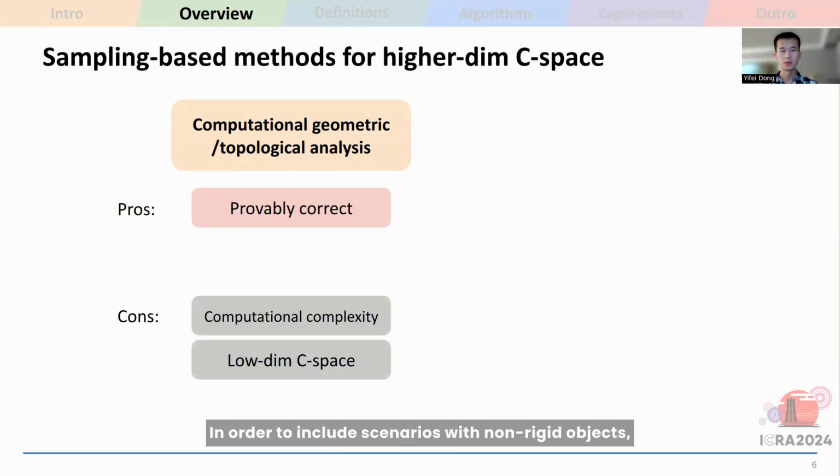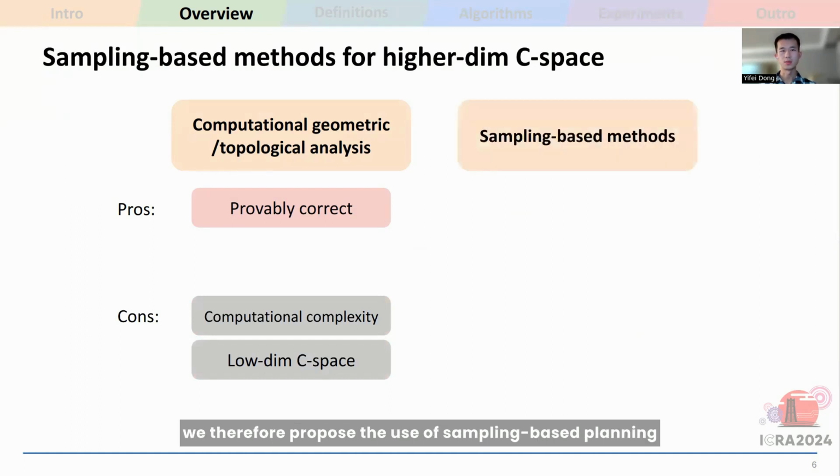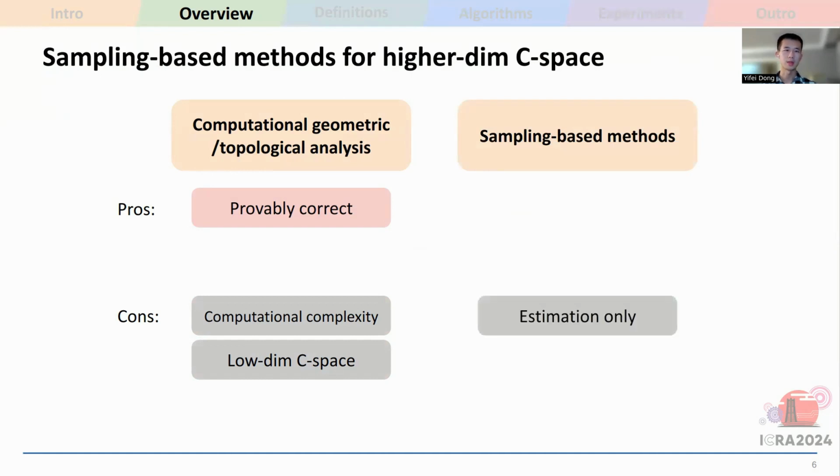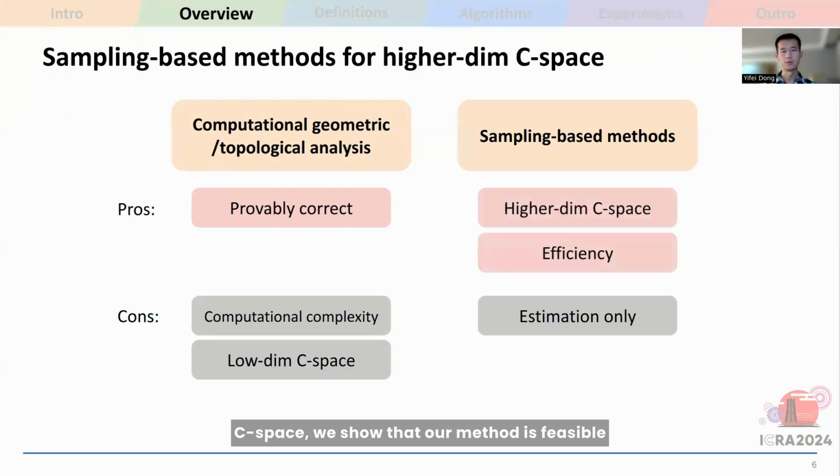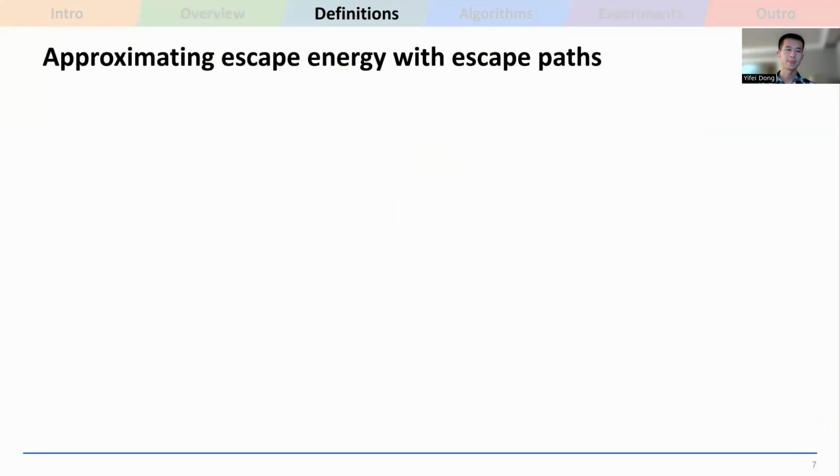In order to include scenarios with non-rigid objects, we therefore propose the use of sampling-based planning methods as a means to approximate escape energy. While we lose the precision of volumetric representations of C-space, we show that our method is feasible and more efficient for the estimation of escape energy.